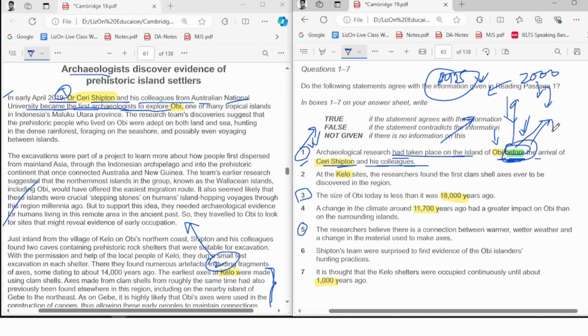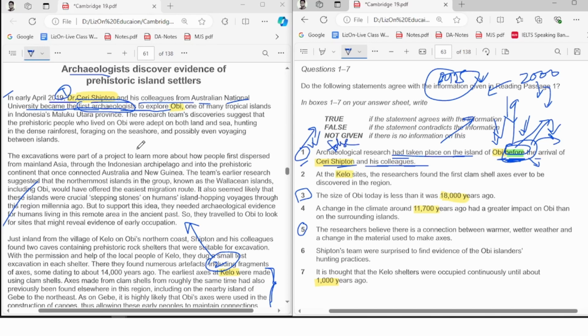It happened after they came because they are the first. The research team discovered a lot of things, but they are the first. Nothing happened before them. Whatever happened, it's after them. As the question says something happened before, and we have seen they were the first, it's the opposite, so it will become false.